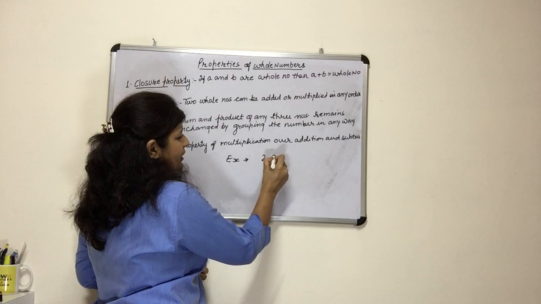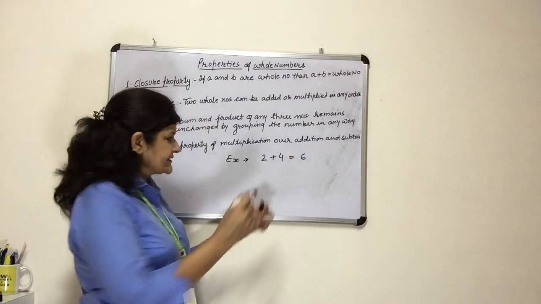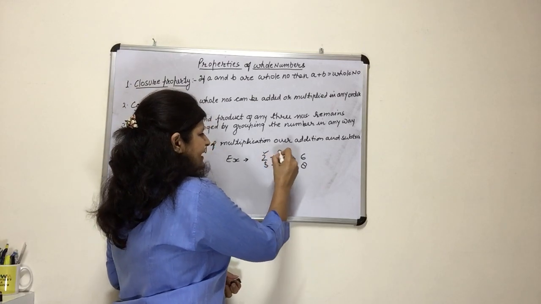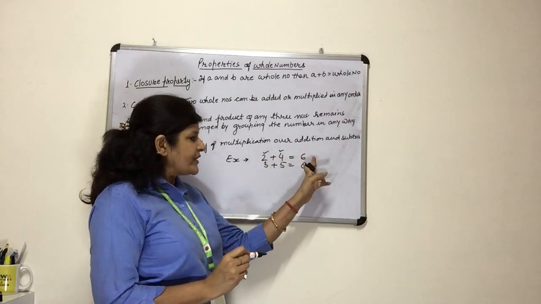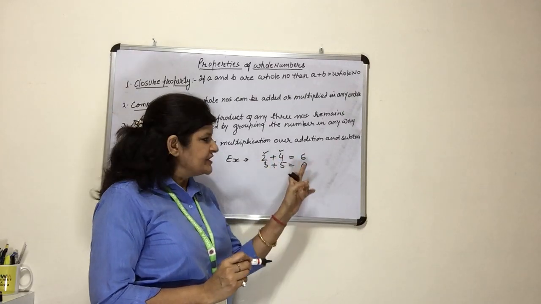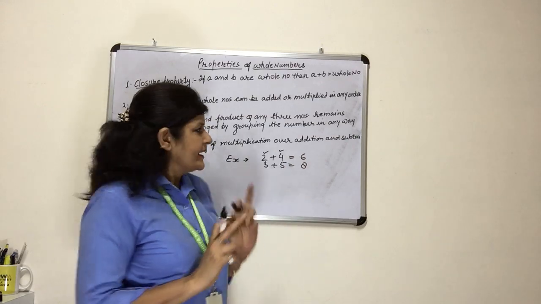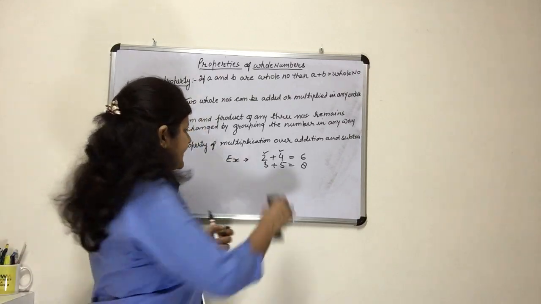Suppose 2 is a whole number, 4 is a whole number, so 2 plus 4 we will get 6. 3 plus 5 we will get 8. So whenever we are adding two whole numbers, the sum will always be a whole number, right? And this property is called closure property.